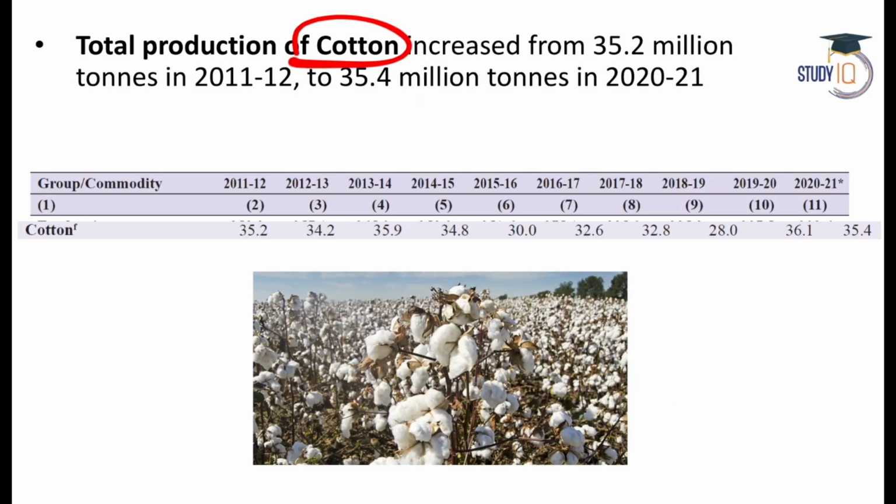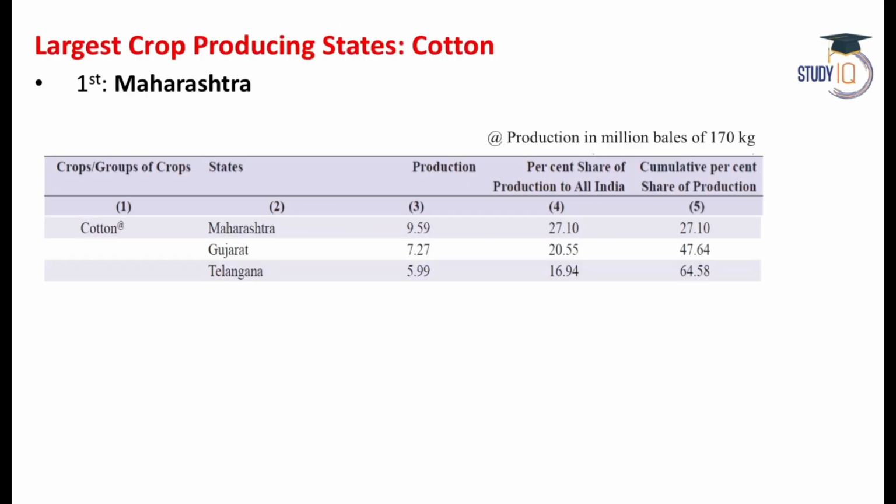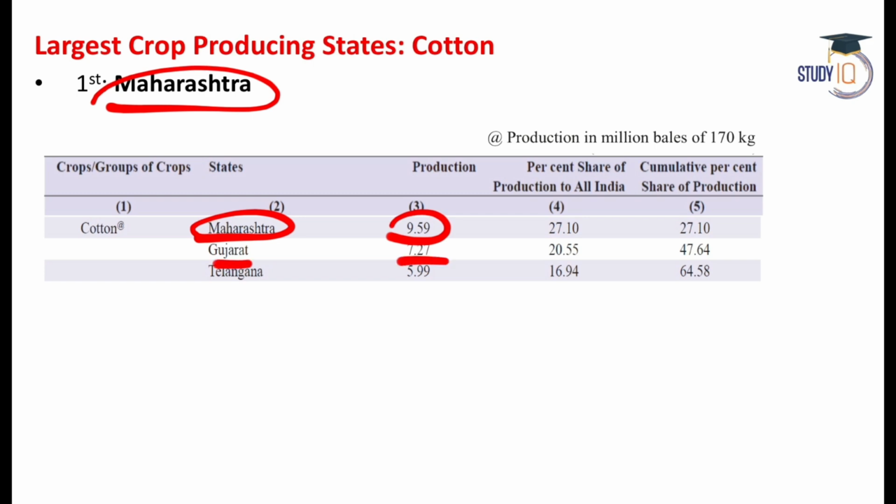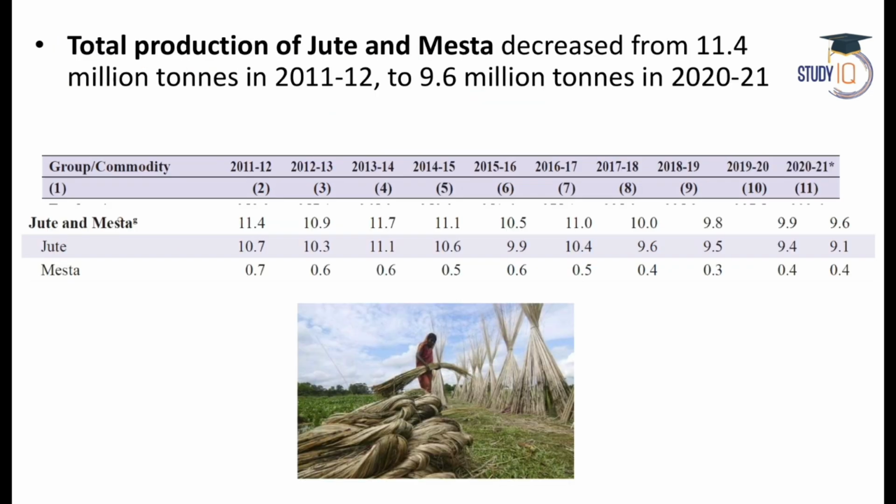What about cotton? So cotton production has also increased in India, and number one is Maharashtra. You can see here Maharashtra is number one and Gujarat is number two. So Maharashtra was the leading producer of cotton in the financial year 21 according to the economic survey.